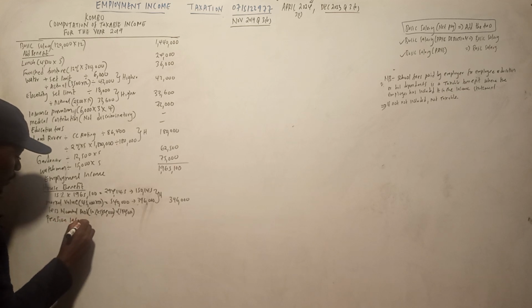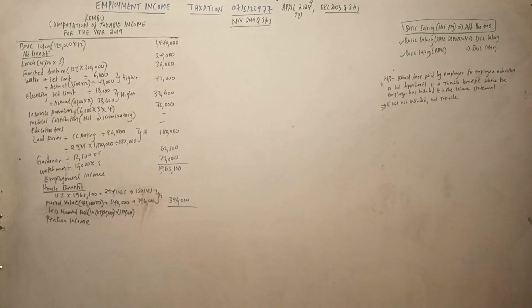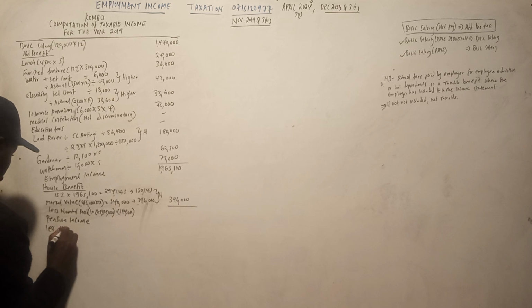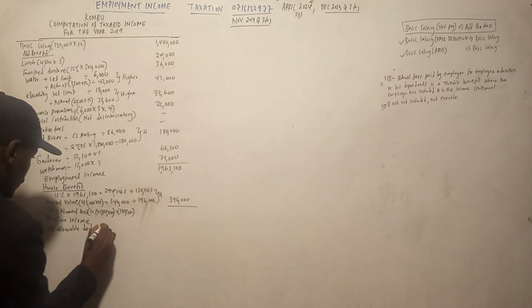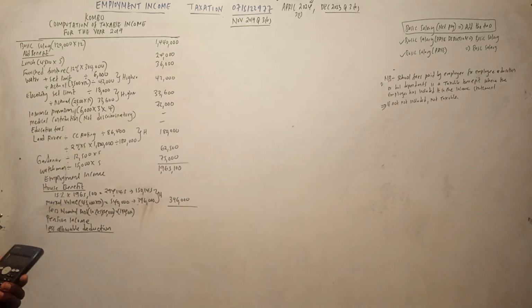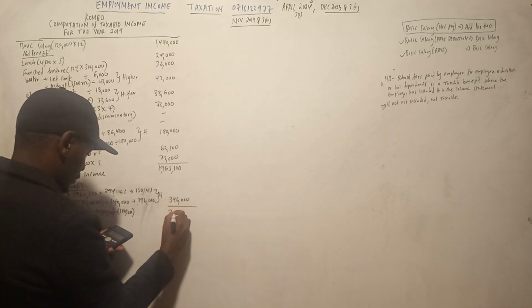Pension income. Tukishapata pension income, now we can get, we can less allowable deduction. So we less allowable deduction. So tunasema ni 1,965,100 plus 396,000. So total pension income.